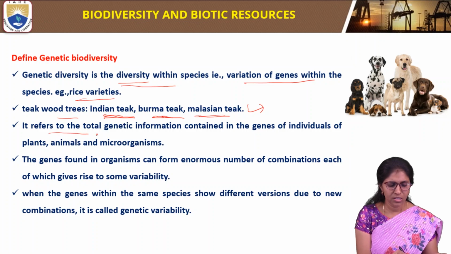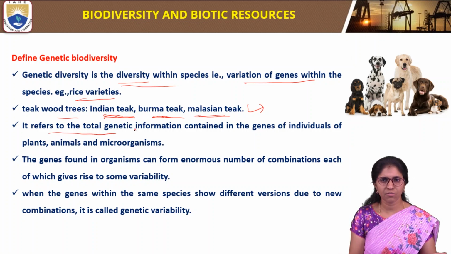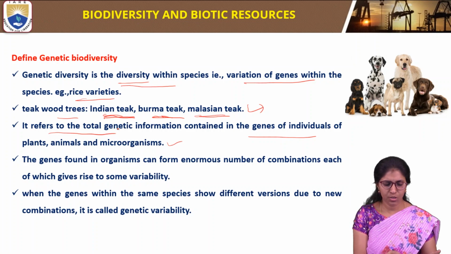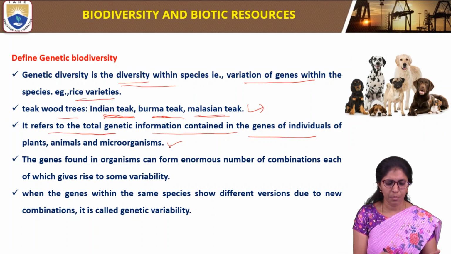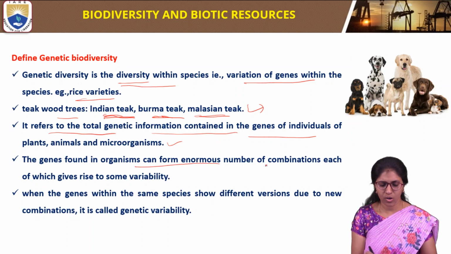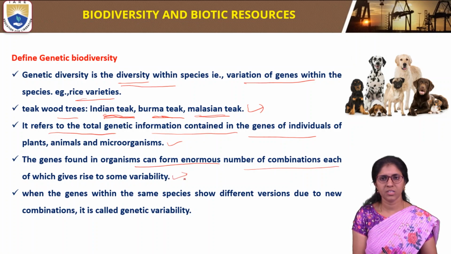Genetic diversity refers to the total genetic information contained in the genes of individual plants, animals and microorganisms. The genes found in organisms can form an enormous number of combinations, each of which gives some variability. Each combination of genes gives a variety of living organisms. This is genetic biodiversity, due to variation in genes.